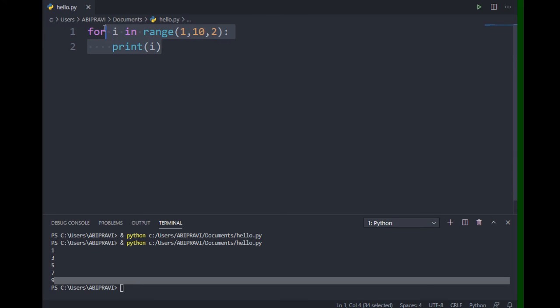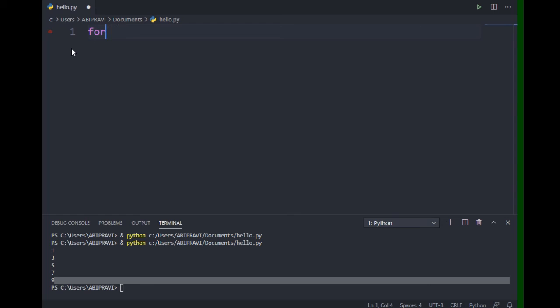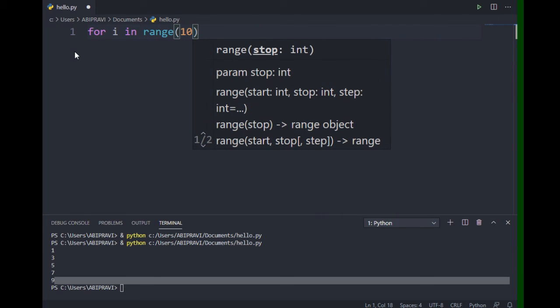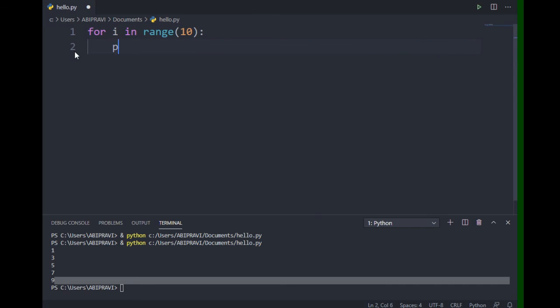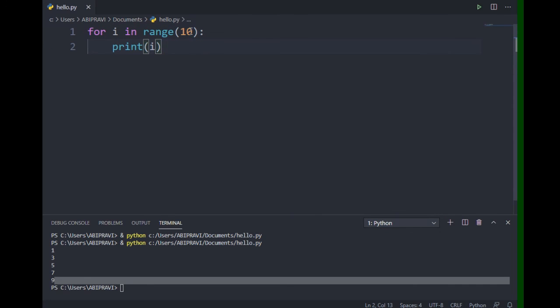Just remember this is the for loop. For i in range of 10, print i. If we type this code, it means the range starts from 0 to 9.